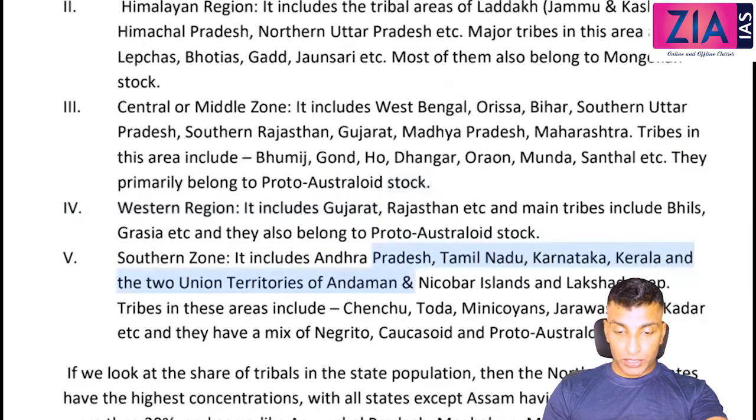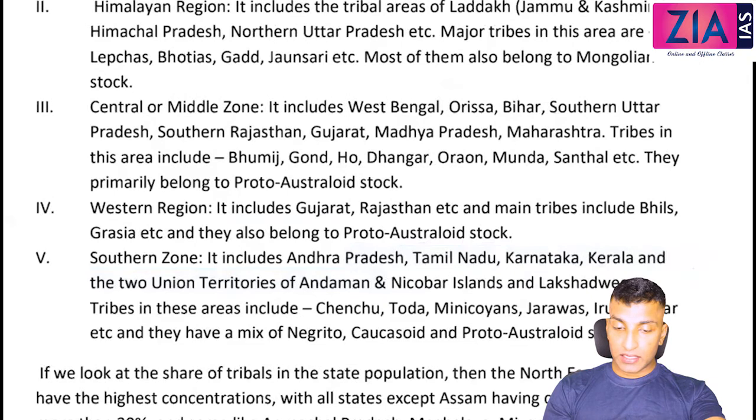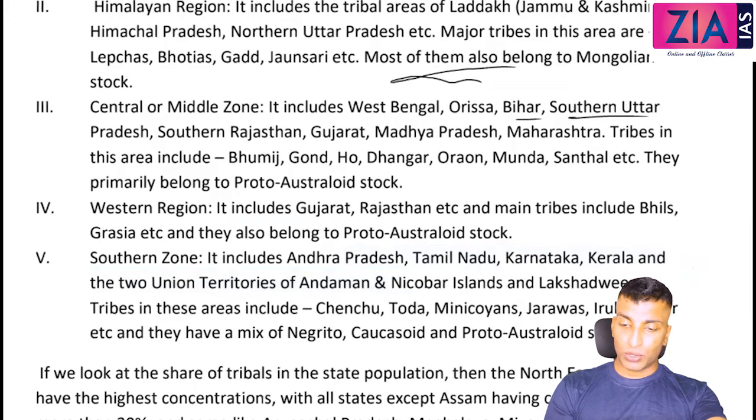The central or middle zone includes West Bengal, Orissa, Bihar and the southern part of Uttar Pradesh. When we discuss the Santal rebellion, it comes from here. Just go through this. Tribes in this area are Bhumija, Gonds, Ho, Dhangar, Oraon, Munda, Santal.